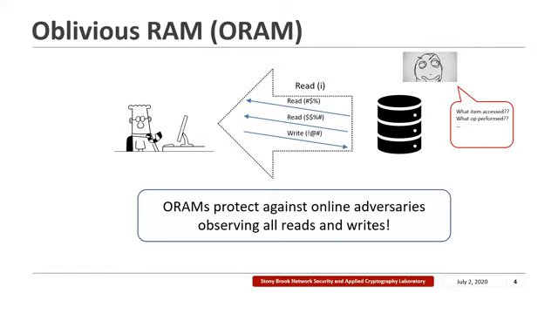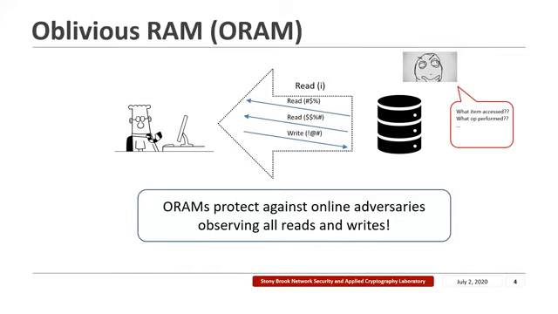So Dilbert wants to access an item I from the untrusted storage, but instead of just reading the item I, Dilbert is going to employ an ORAM protocol. This may involve several rounds of communication where blocks of data would be read and written to the storage media. At the end of the protocol, Dilbert will be able to access the item that he wants, but what the storage adversary will observe is a bunch of uncorrelated read and write requests.